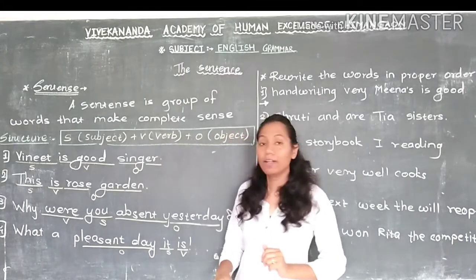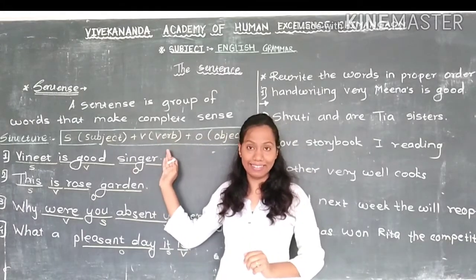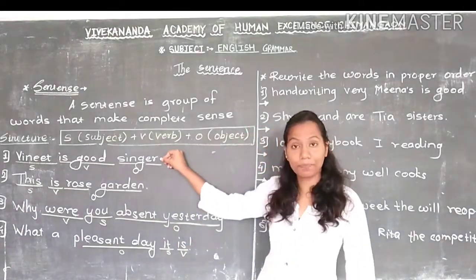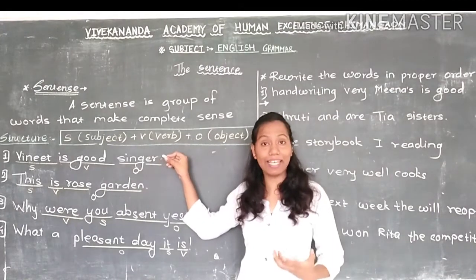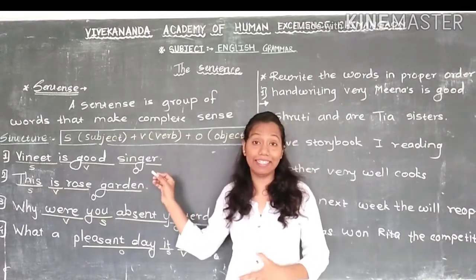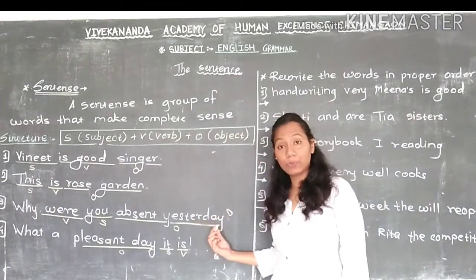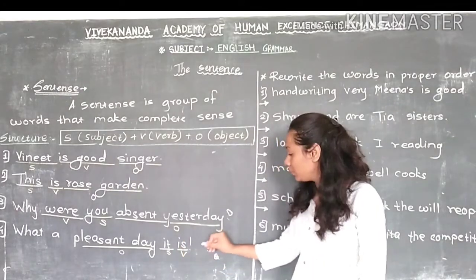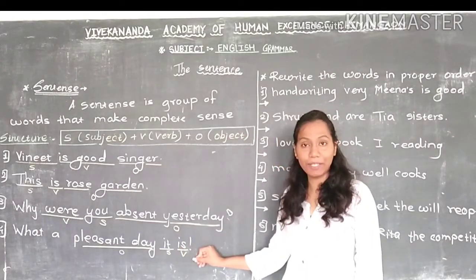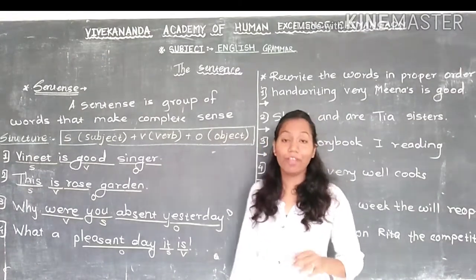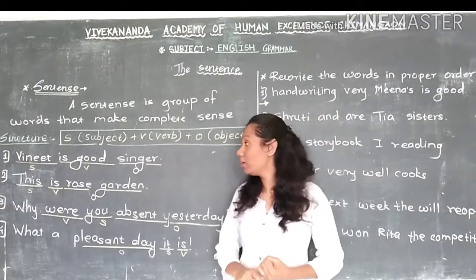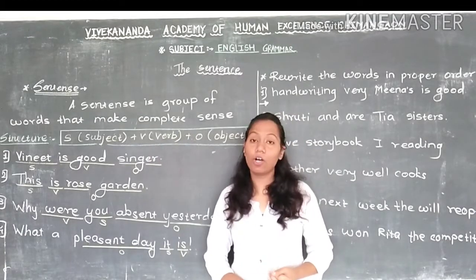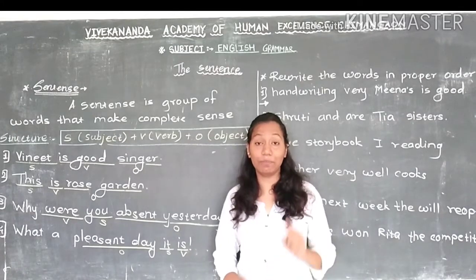Rule number 2. When you complete your sentence, after that we use a punctuation mark, the full stop. If you are using that sentence as a question, then use a question mark. If the sentence is an exclamatory sentence, then you use the exclamation mark here. Okay. So this is rule number 2. When you finish, at the end of the sentence, you use a full stop, question mark, or exclamation mark. This is rule number 2.